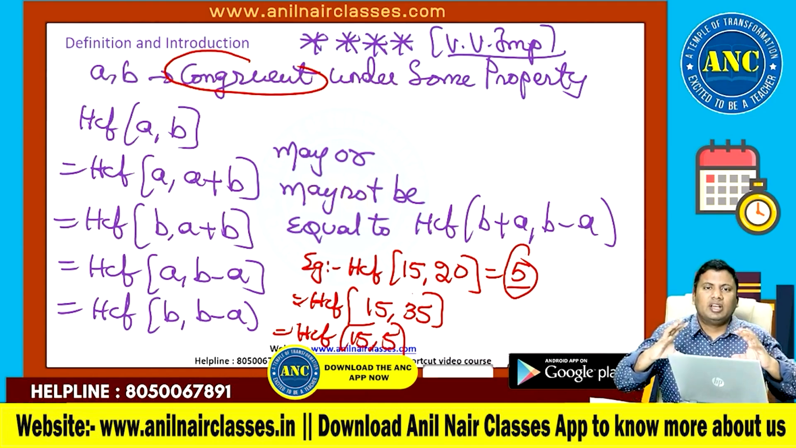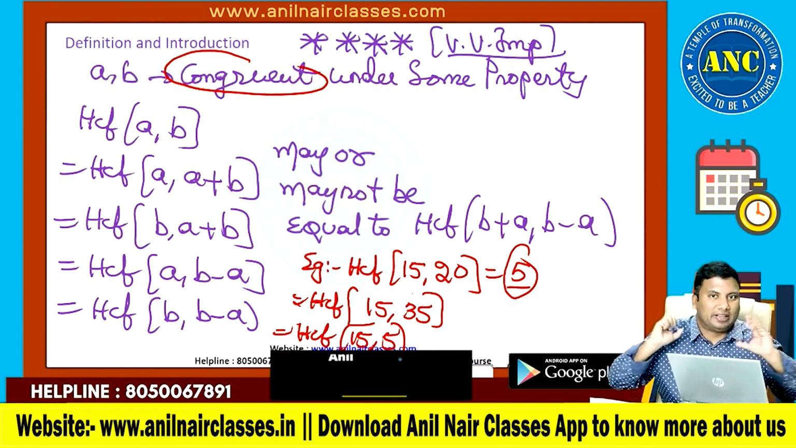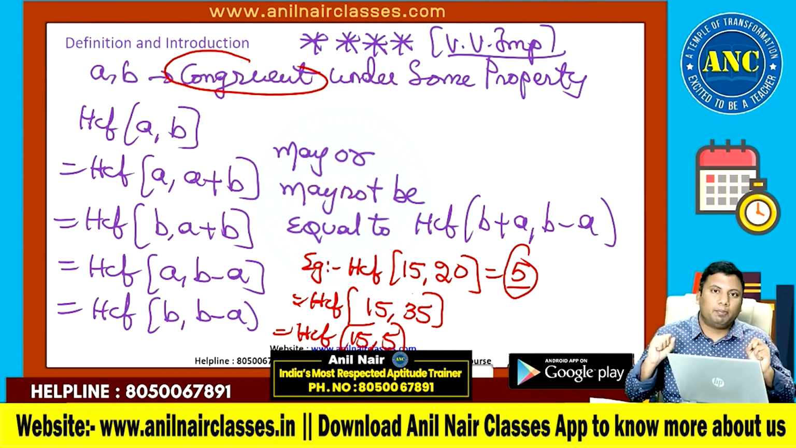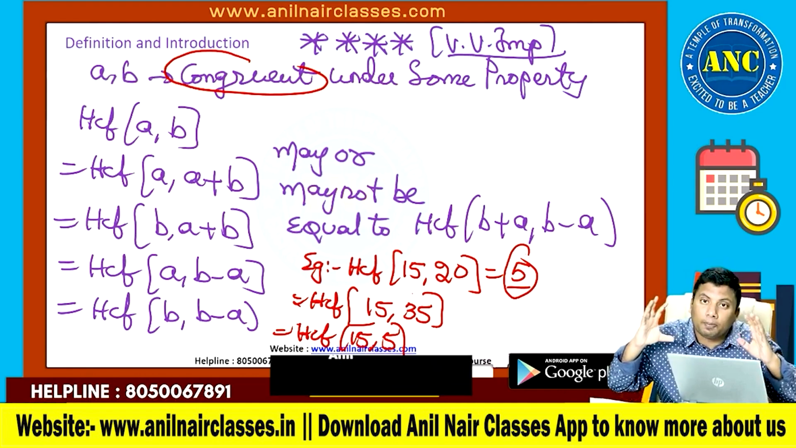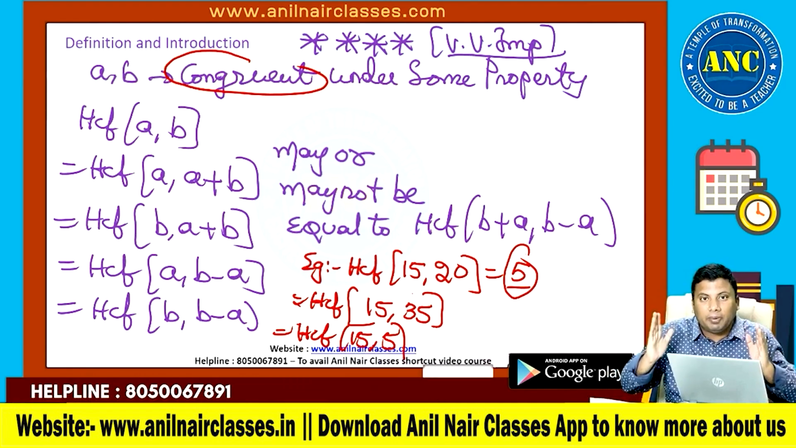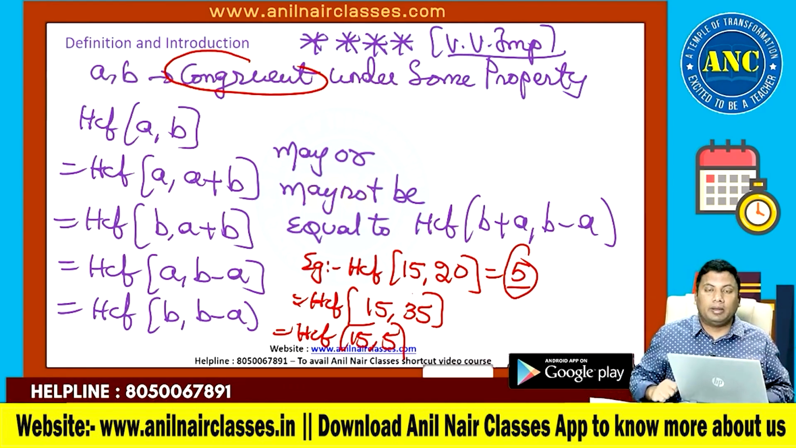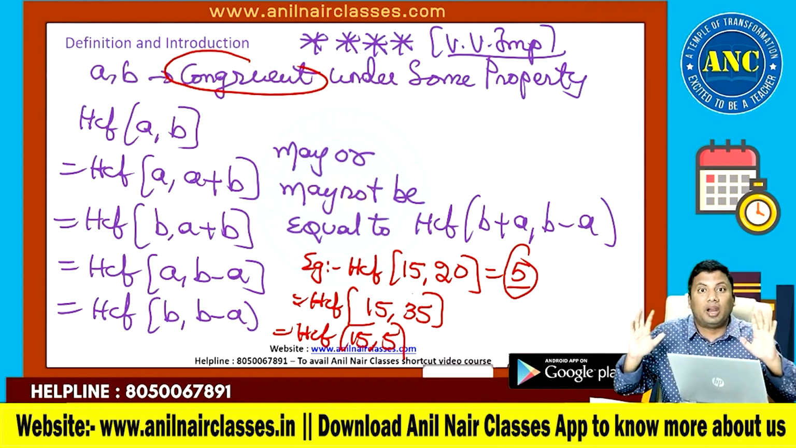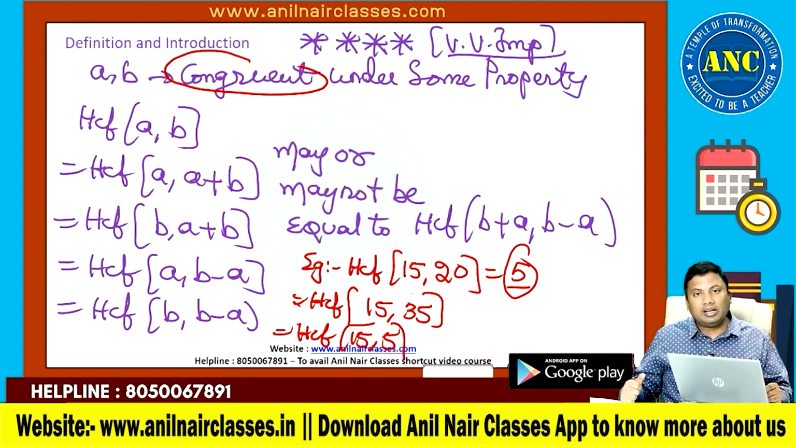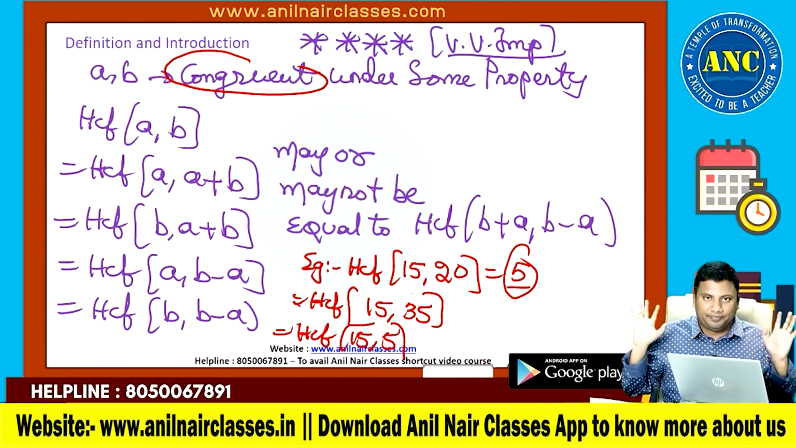In this case, Naveen, congruency could be anything where these two numbers satisfy some property. In the previous example, the two numbers are coprime numbers, so A and B are congruent under the coprime set. In the second example which I wrote, 15 and 20 are congruent under a set which is multiples of 5. So congruency means they both will behave similarly under some property.